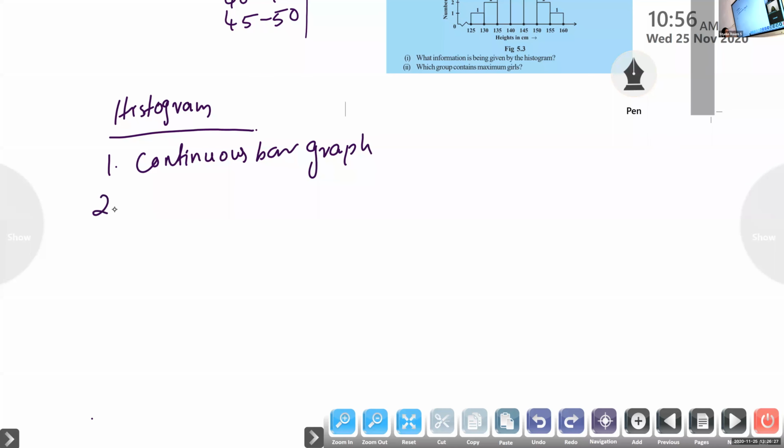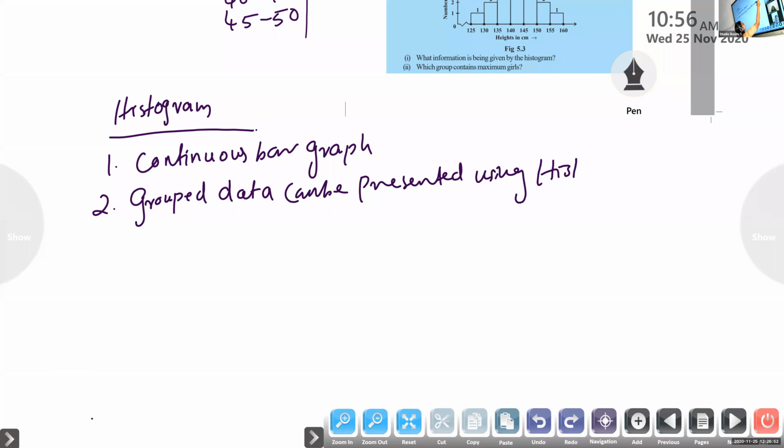Continuous bar graph. Second one, grouped data can be presented using histogram.